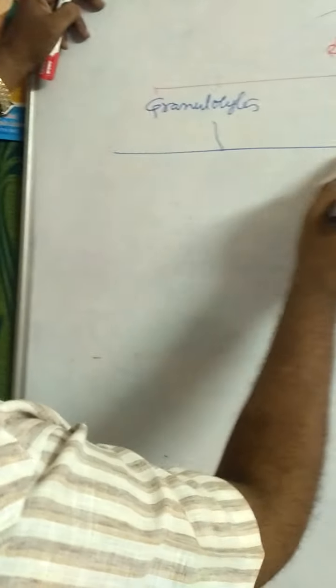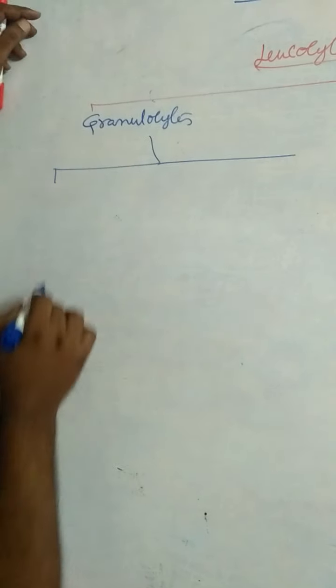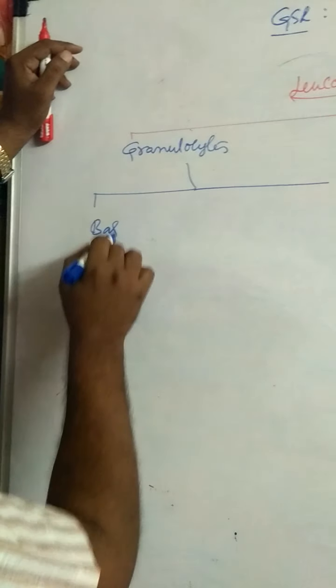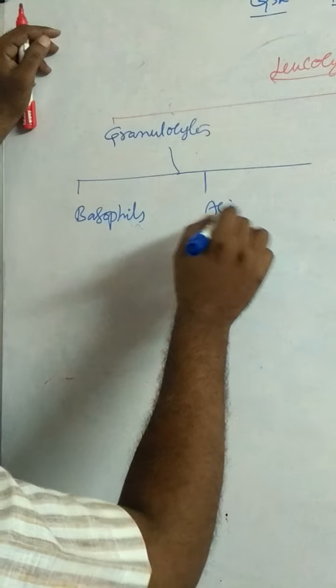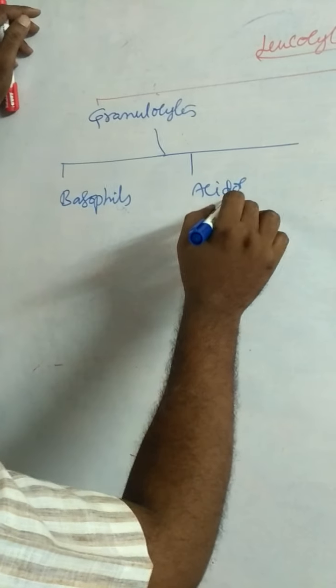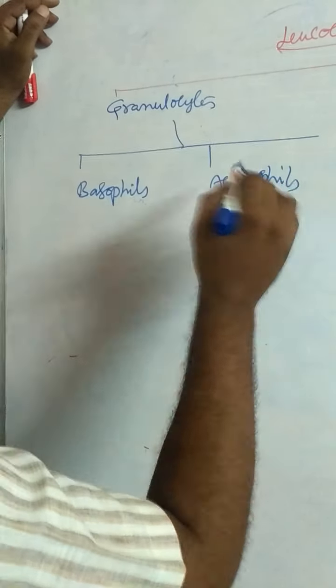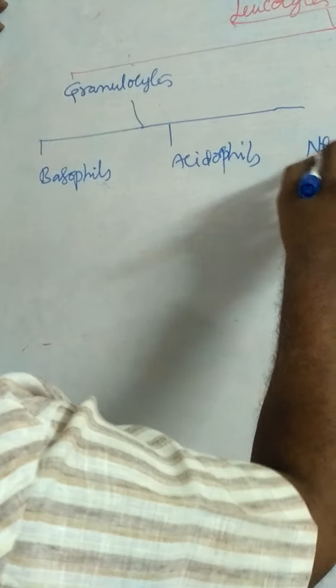Then granulocytes are again divided into 3 types: basophils, acidophils, and neutrophils.